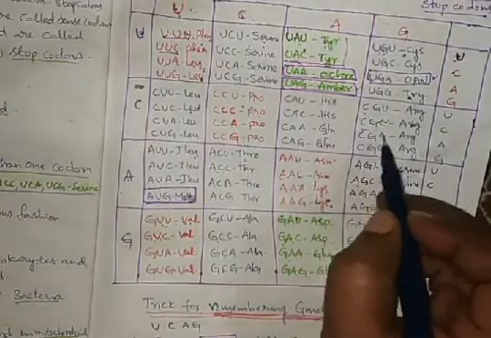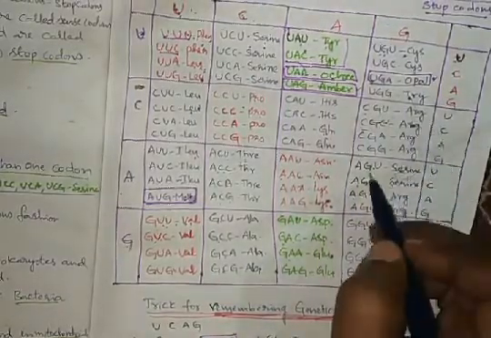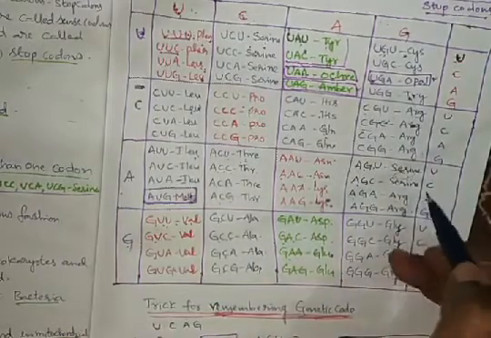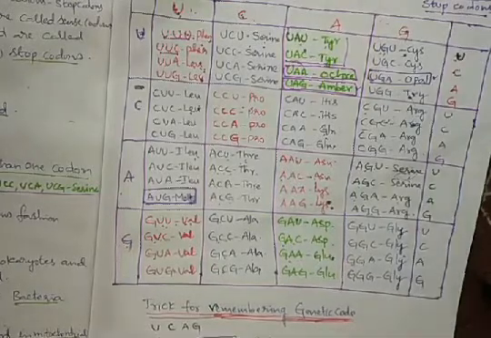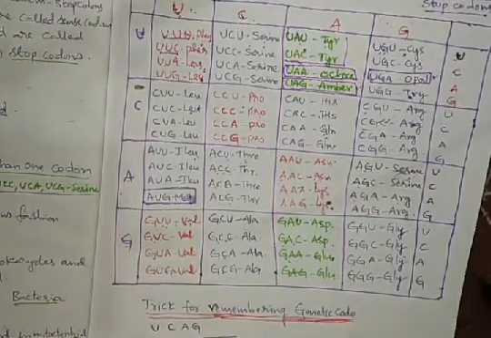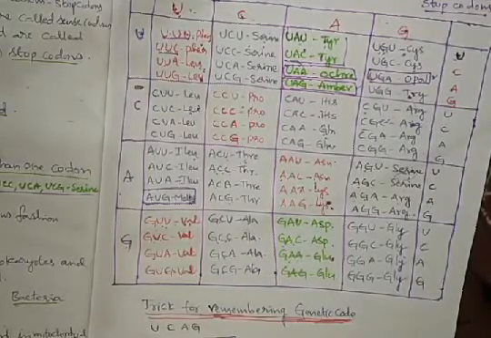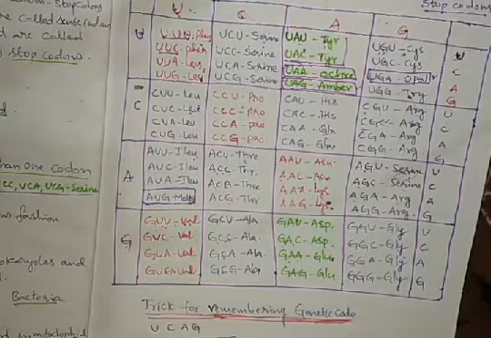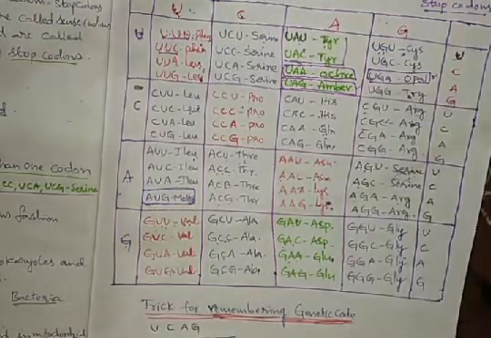For example, these four codons can code arginine, these two can code serine, and these four can code glycine. Because of that, 61 codons can code 20 amino acids.